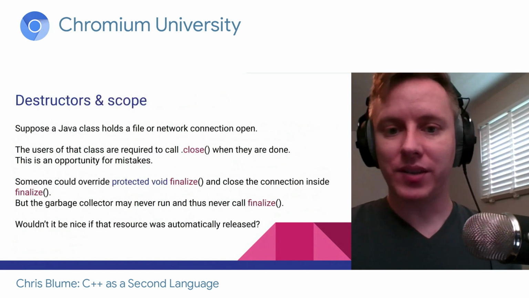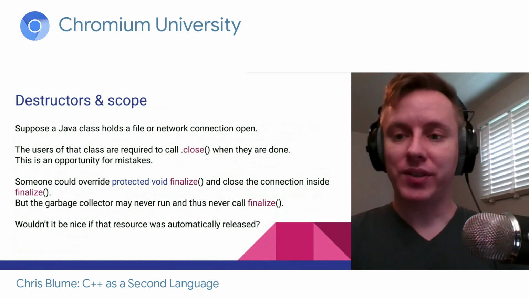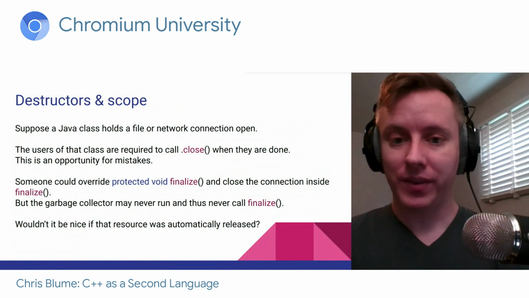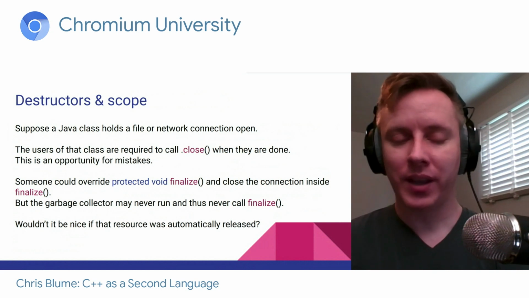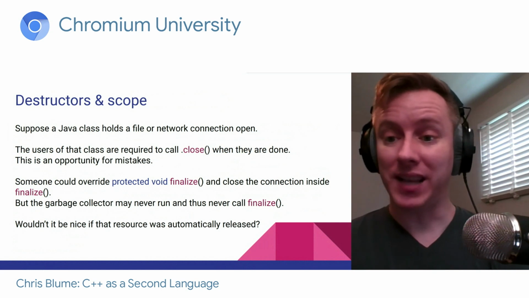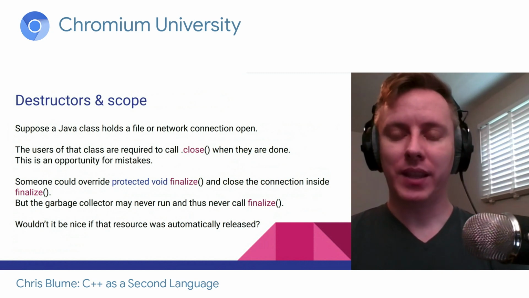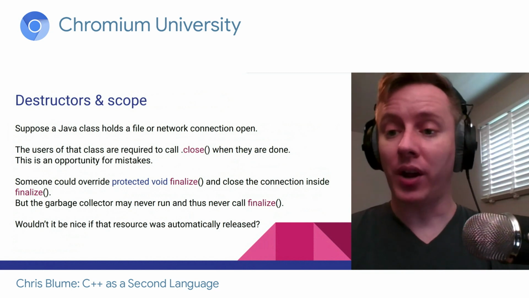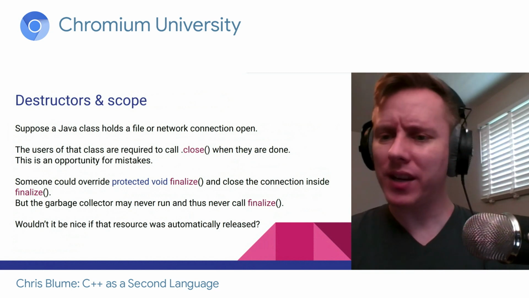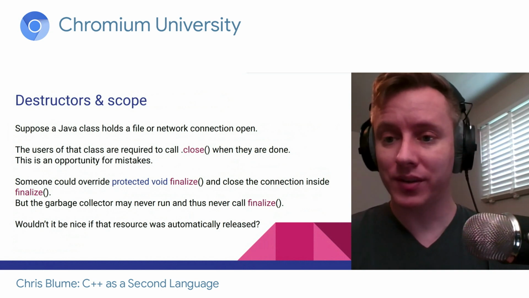Okay, destructors and scope. So let's say I'm trying to represent a resource in Java. The resource might be a network connection or a database connection, or even something physical like a sound card or a GPU or something like that. When I want to release this resource, I might call .close. But this actually leaves room for mistakes. Maybe I'm going to forget to call .close.